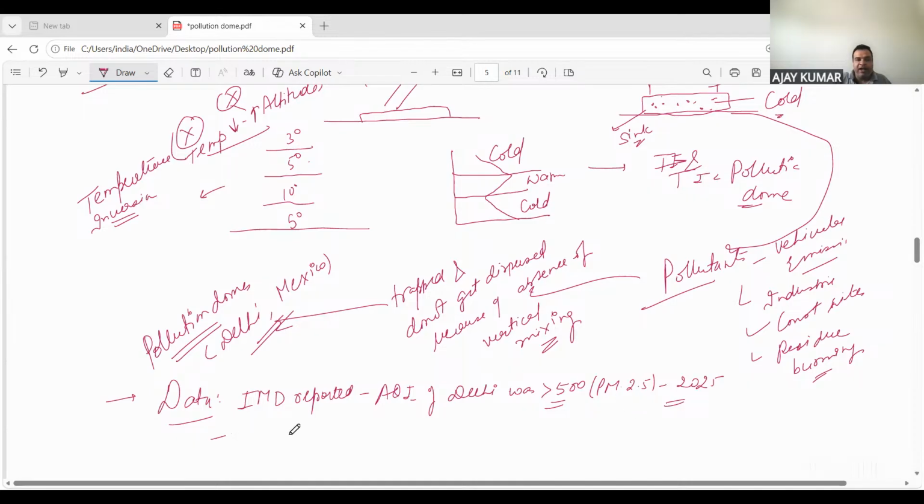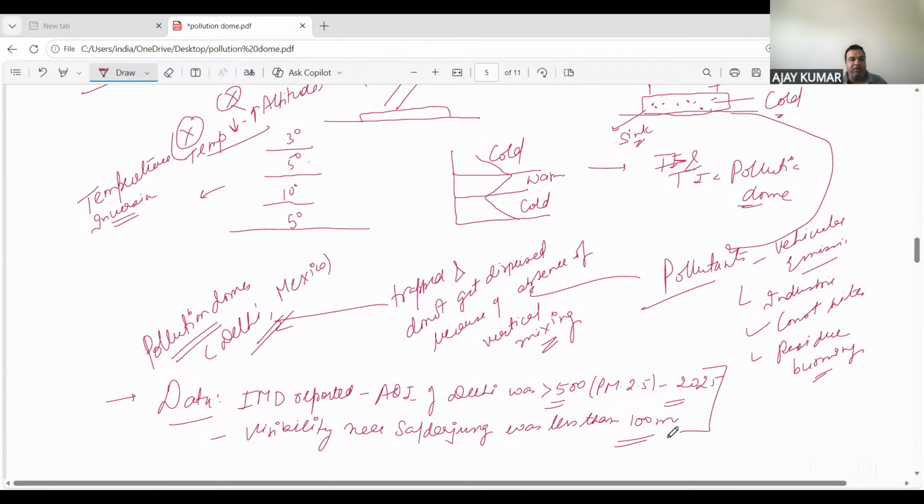And visibility near Safdarjung, a place in Delhi, was less than 100 meter. So this is data that you can use, a couple of lines that you have to write to support or describe this pollution dome.